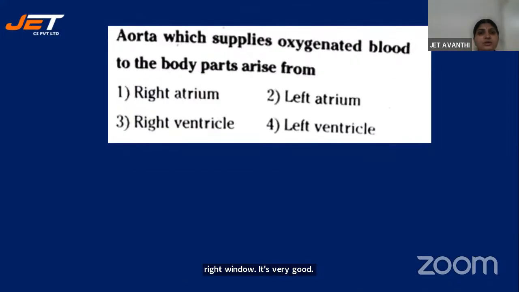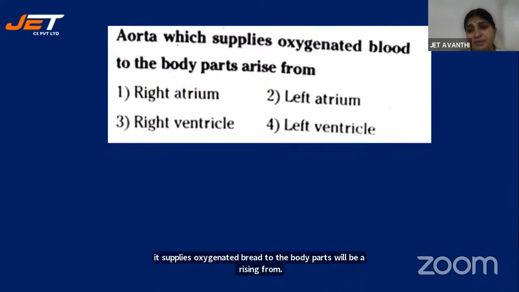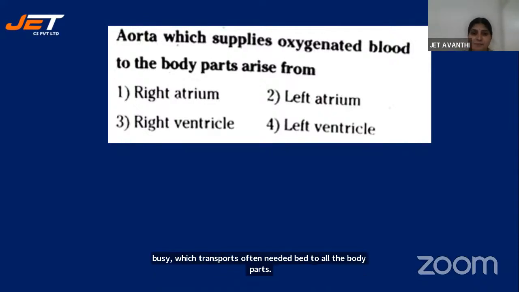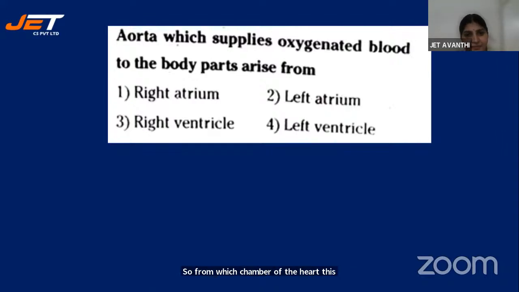Yes. The aorta, which supplies oxygenated blood to the body parts, will be arising from which chamber? Aorta means a collection of arteries. This is the biggest blood vessel, which transports oxygenated blood to all the body parts. So from which chamber of the heart will this blood vessel arise? Right atrium, left atrium, right ventricle, left ventricle.